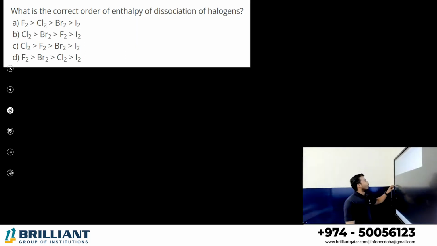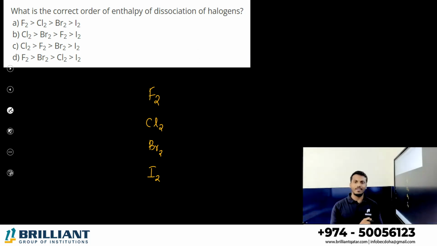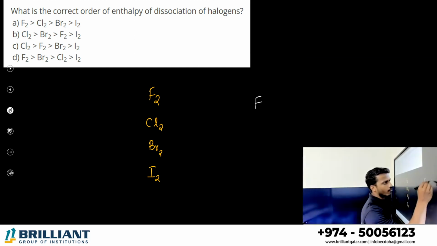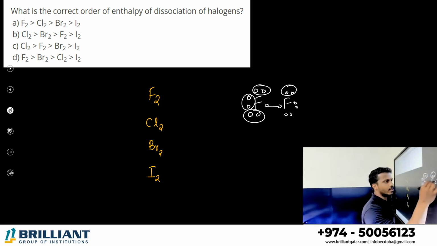Simple one. What is the correct order of the enthalpy of dissociation of halogen? The dihalogens are given here: fluorine, chlorine, bromine, and iodine. We know fluorine is the most electronegative element, so we think the fluorine-fluorine bond is a very strong bond. Very big mistake. You know that fluorine has 7 valence electrons, right? And they will make a single bond. Where you see lone pairs, each fluorine contains 3 lone pairs.